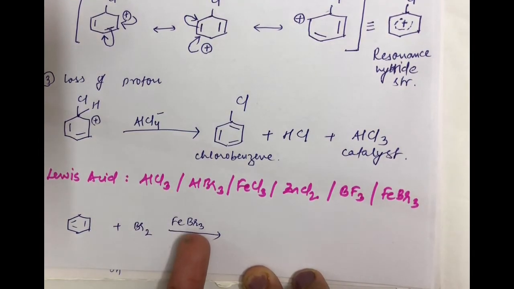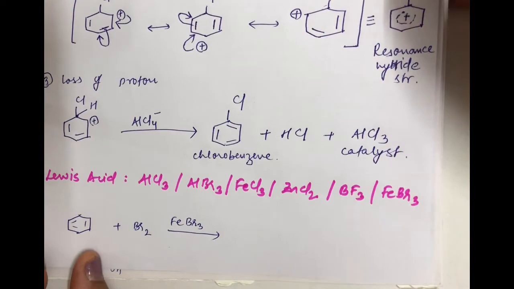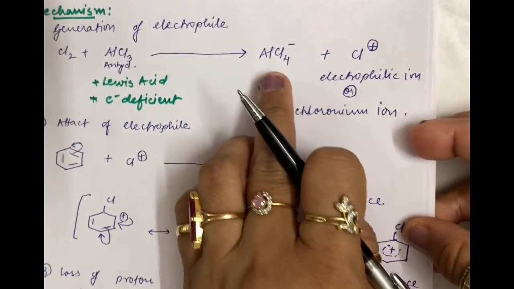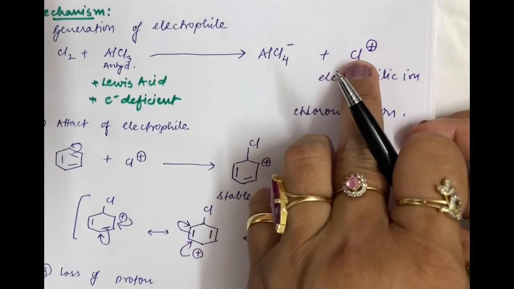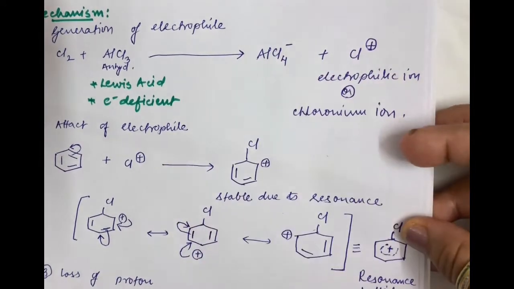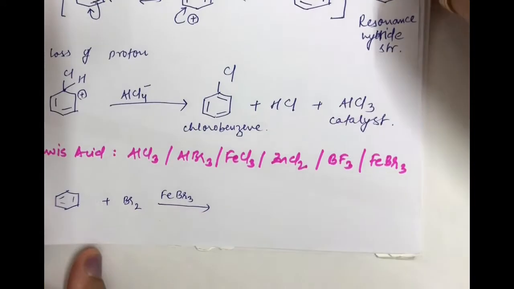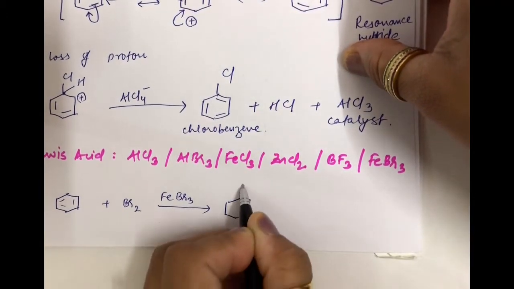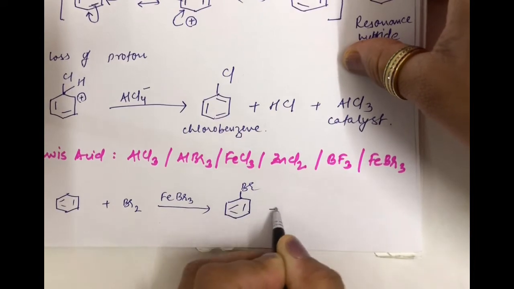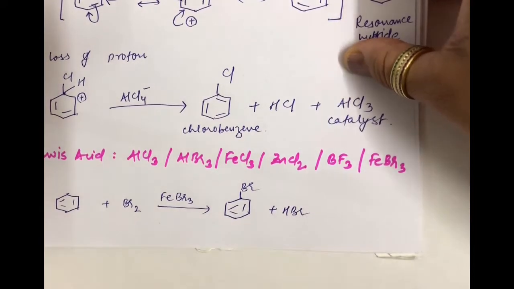But why I am writing FeBr3 is that the mechanism remains the same as I have shown you here for Cl. But suppose you are taking AlCl3, then here you will have AlCl3 and Br minus, and here you will have Br plus. I hope you have got what I meant to convey. So the product in this case also would be bromobenzene, shown like this, with HBr released.